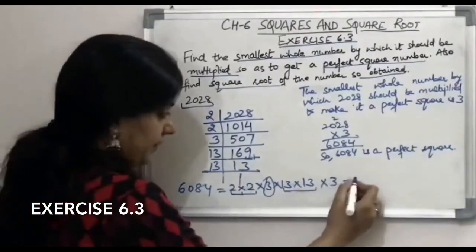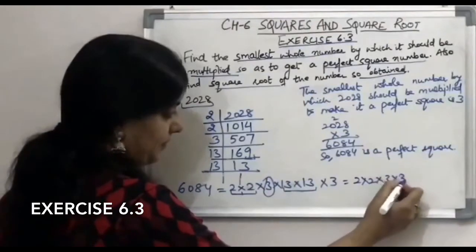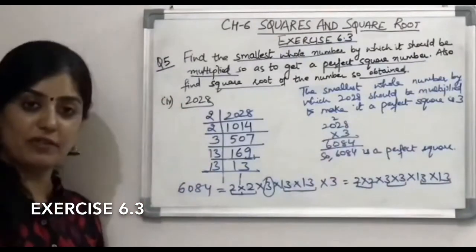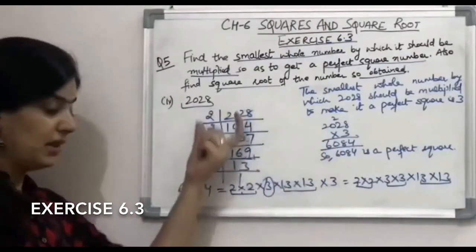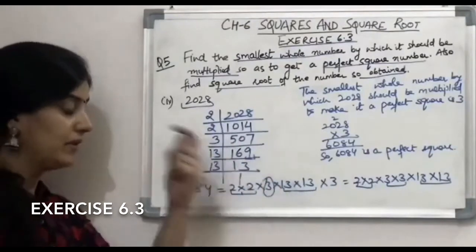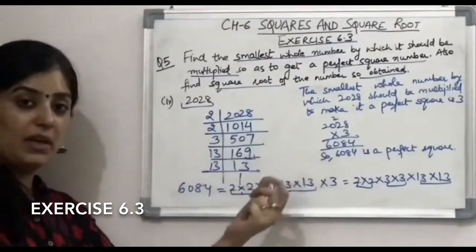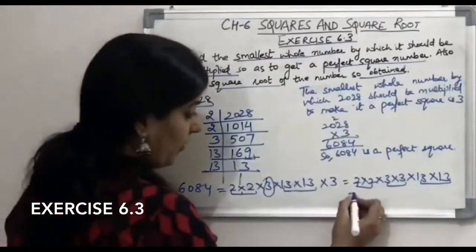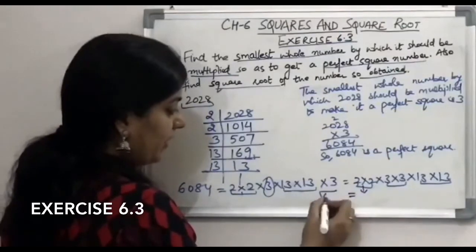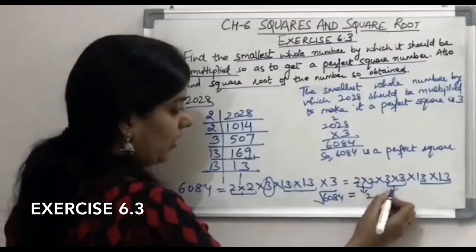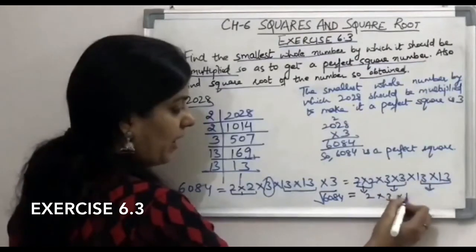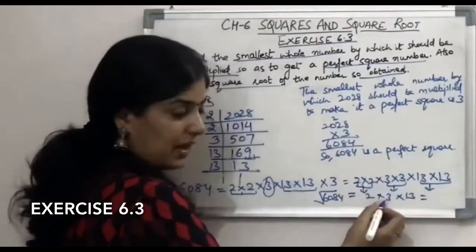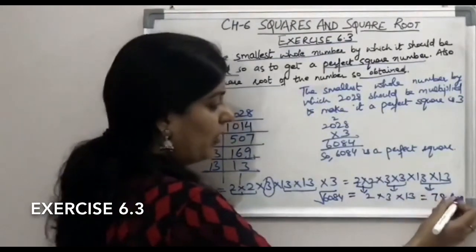That means this can be of the form. This should be the prime factors of 6084. We will check it by this method also. This is the right method, but I am just telling you that without calculating, you can also write it in this form. And for square root of 6084, you will simply take out one number from each pair. हर pair में से एक number ले लेंगे. And so what it should be? 2 into 3 is 6, 6 into 13 is 78 should be your answer.